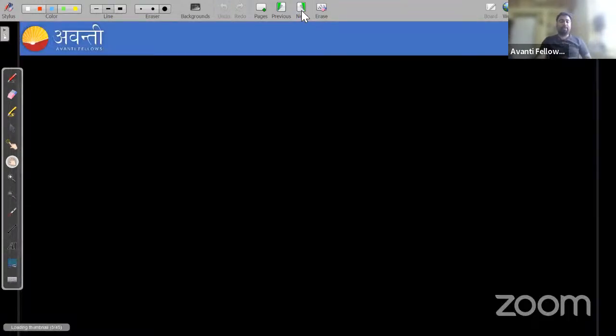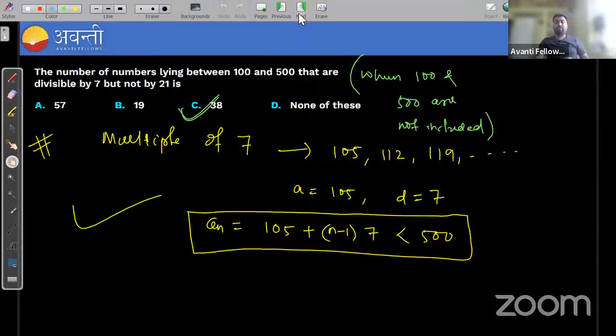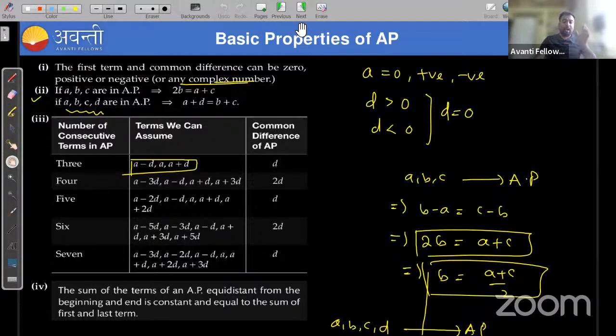Now we'll move to the next thing. Already we solved these questions in the last class. Okay. And we have seen some basic properties of AP. What are the properties?